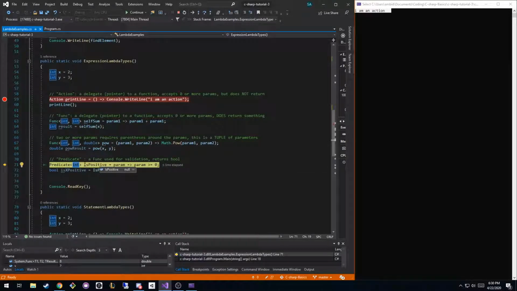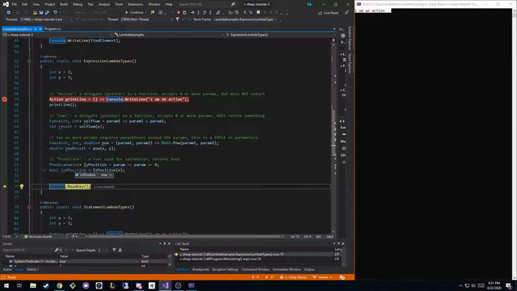So in this case, we're calling our function isPositive. We're passing in a parameter. When we call the function, we're passing in x, which is equal to 2. And we're saying if it's greater than 0, return true, otherwise return false. So if I step over this, you can see isXPositive is equal to true, because we passed in 2 into isPositive, and that's greater than 0, so yeah, that's positive.